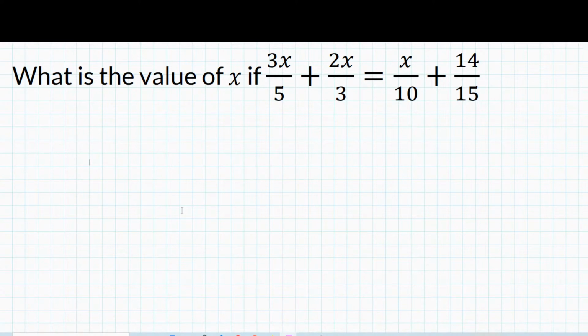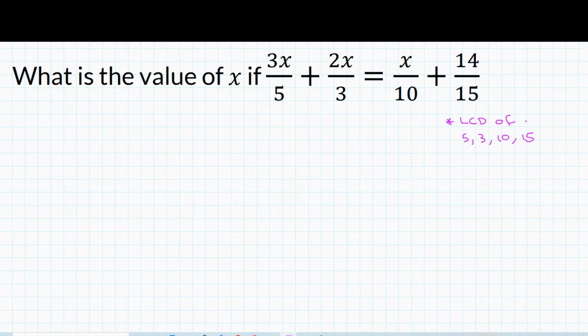Okay, so let's go ahead and solve this together. What we're going to do first, there are two methods to do this. The first method is tedious because it's a lot of fractions, and I know from experience that most students don't like to work with fractions that often. So what we're going to do here is find the least common multiple of all the numbers in the denominator. We need to find the least common denominator of 5, 3, 10, and 15.